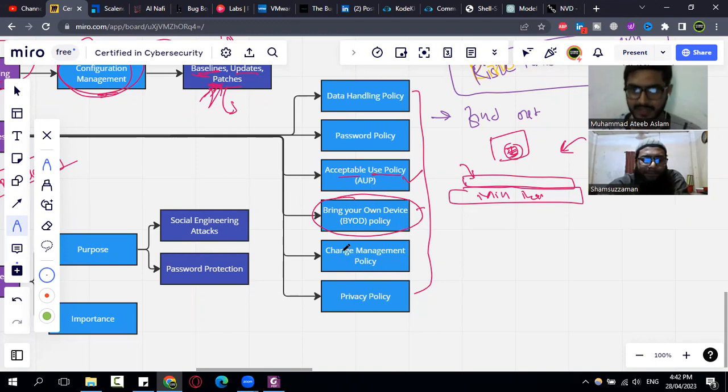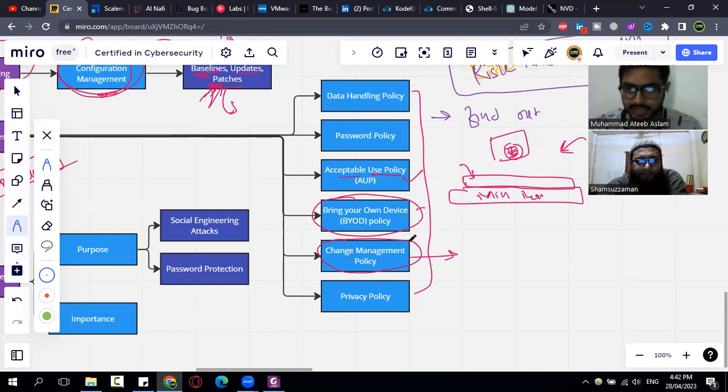And there is a very important policy known as the change management policy. Change management matters because technology is growing and we need to change our system regularly. By considering the present system configuration, we need to further update our system under the change management policy: we raise a request for change, get it approved by a higher official, then make the change, and after the change, we need to follow up.